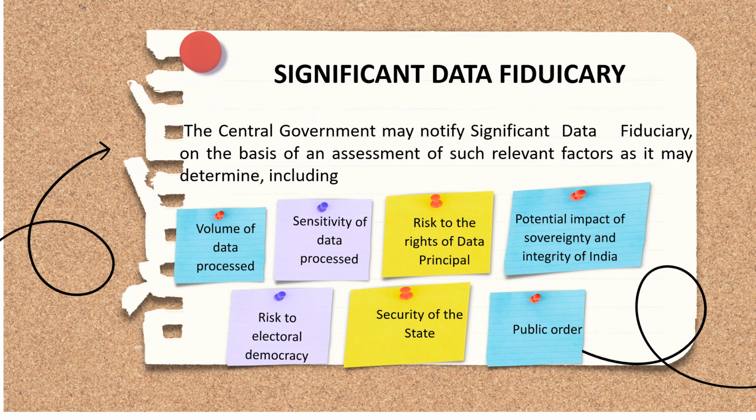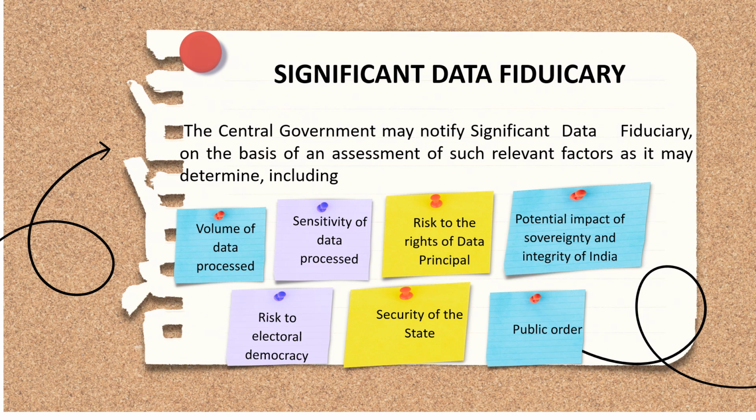An example of risk to electoral democracy: suppose there is a consulting firm by the name of ElectroNet, which specializes in political campaign strategies. This firm collects and processes large amounts of personal data, including voter preferences, demographic information, and past voting behaviors, from public and proprietary resources.